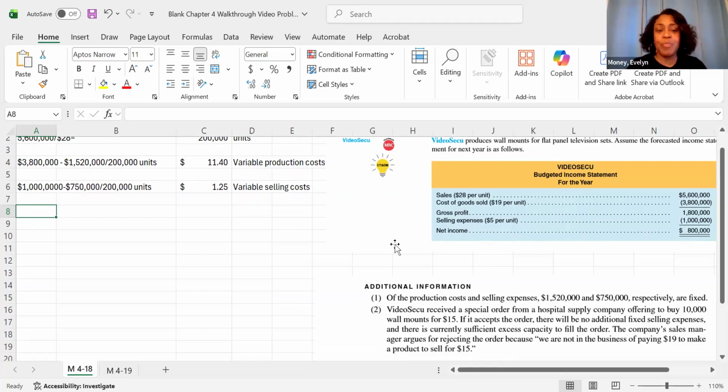They're saying, oh, it costs us 19 for us to make it. But technically, we need to look at this in terms of variable costs and fixed costs, because the fixed costs are always going to be there whether we take on this order or not. We still have to cover it. We want to look at the additional profits. That's why we focus on the contribution margin.